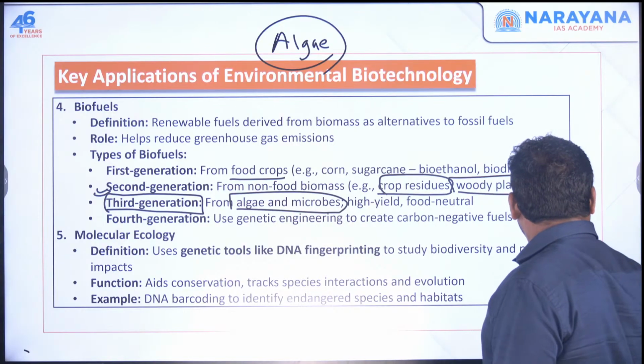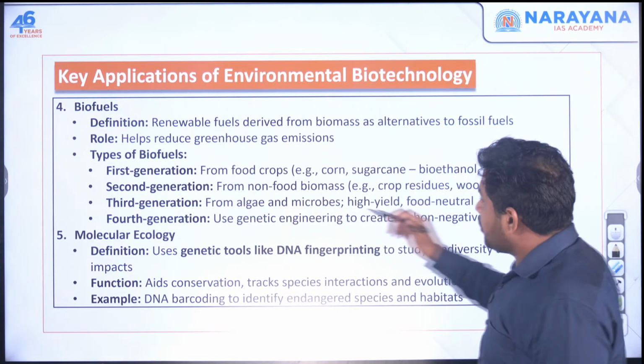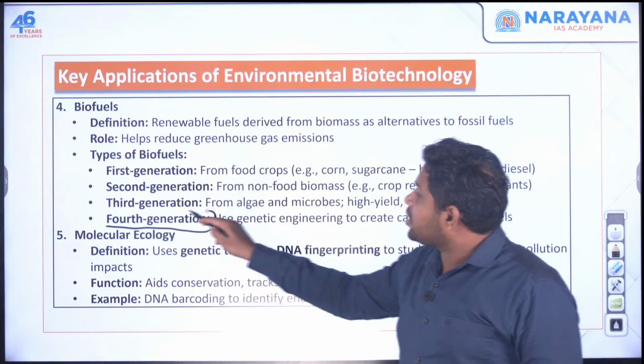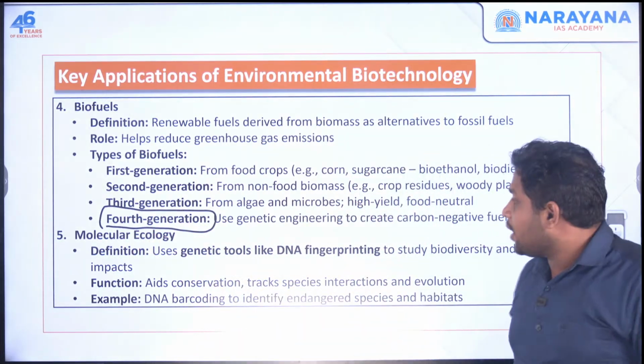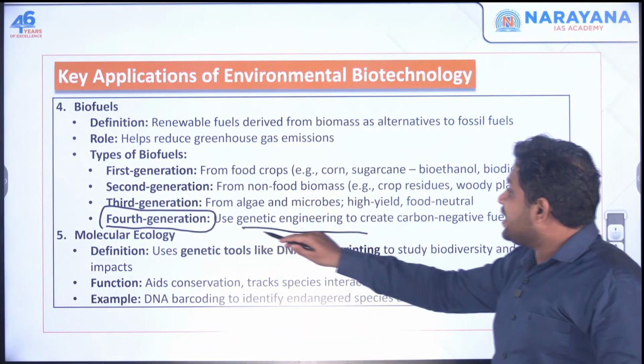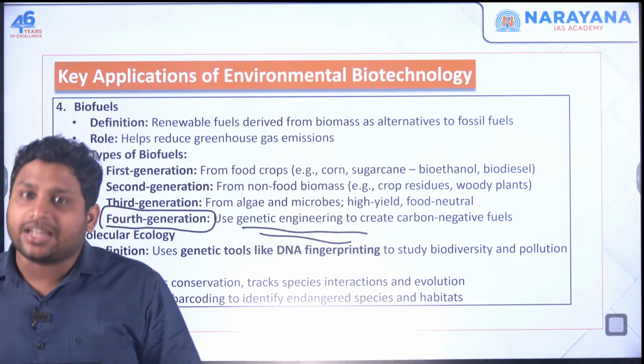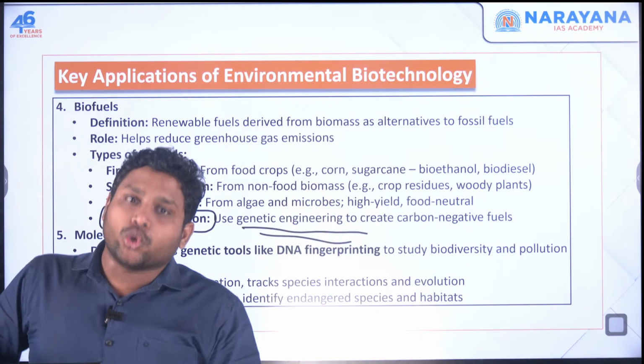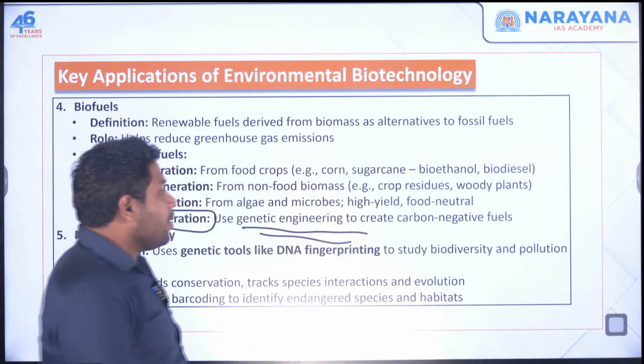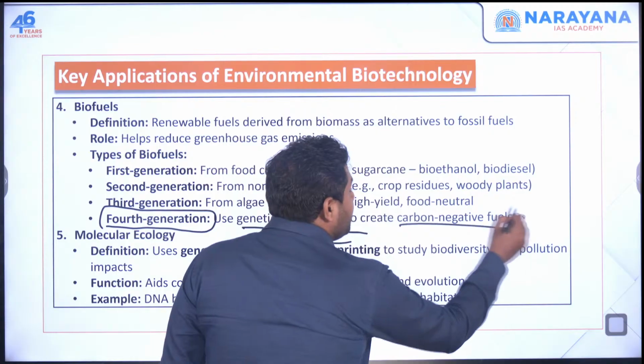After this third generation, we reached the fourth generation of making biofuels, in which we started using genetically engineered crops. We were making modifications at the genetic level and now we use those crops to make our biofuels, and these are carbon negative fuels.